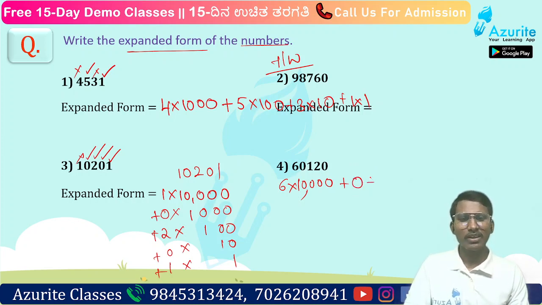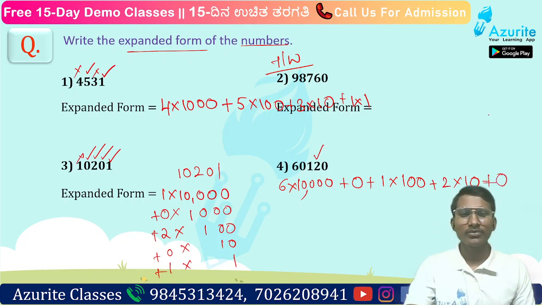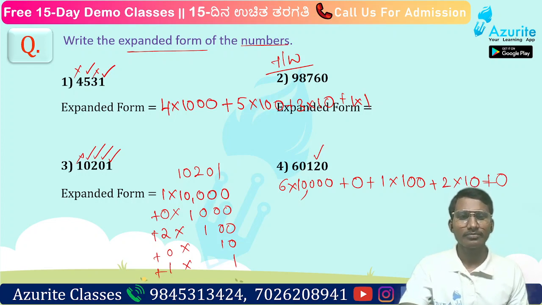Okay. Next, plus 1 into 100. Next, plus 2 into 10. It is at the tens place. So how many tens are there? 2 is at the tens place, so 2 tens. So 2 into 10. Plus, how many ones are there? There are no ones, so we can directly write 0. Understood? So can everyone write like this?